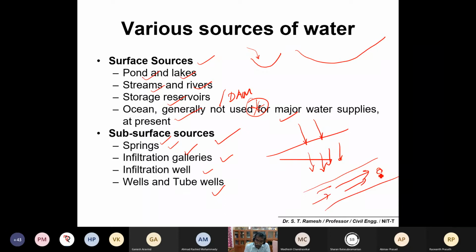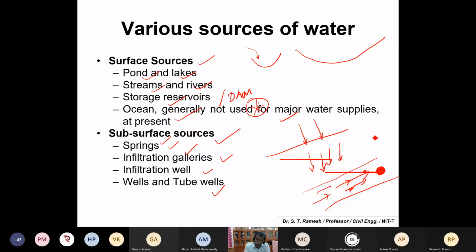Okay, and it is somewhat difficult to have an infiltration well inside the river. If you are familiar with river Kaveri, you would have seen a lot of infiltration wells inside the river where the water flow is very, very small. But you cannot have these sorts of structures in rivers, for example Ganga and Brahmaputra, where the water is there all the time, perennial rivers, with a lot of water, with velocity or sometimes with quality conditions.